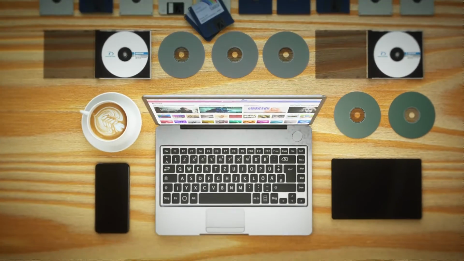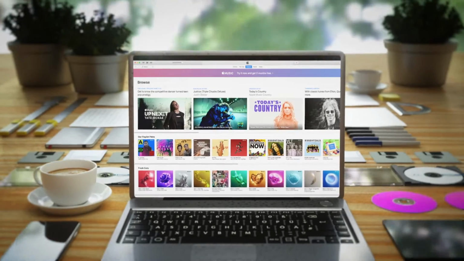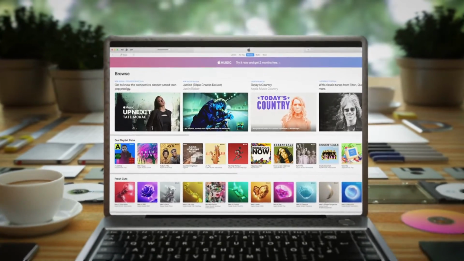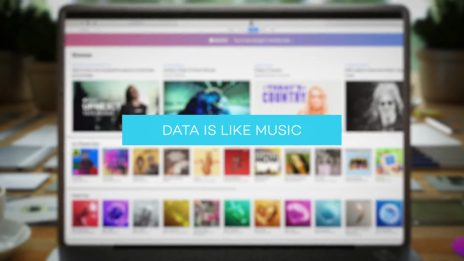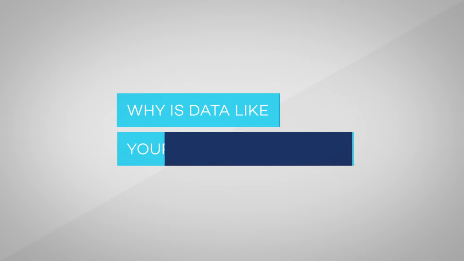Using a consistent language helps us better understand, use, and share those data. That's why we're working hard to digitize our data set. If you think about it, environmental data is kind of like your music collection. Let me show you what I mean. Why is data like your music collection?